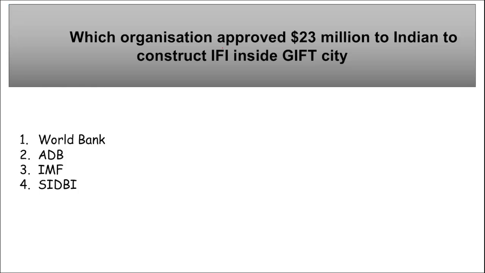Next, which organization approved $23 million to India to construct IFI inside GIFT City? So, which organization approved this $23 million loan to India for constructing IFI inside GIFT City? What is this IFI? IFI is your International Fintech Institution. And GIFT City we have seen.